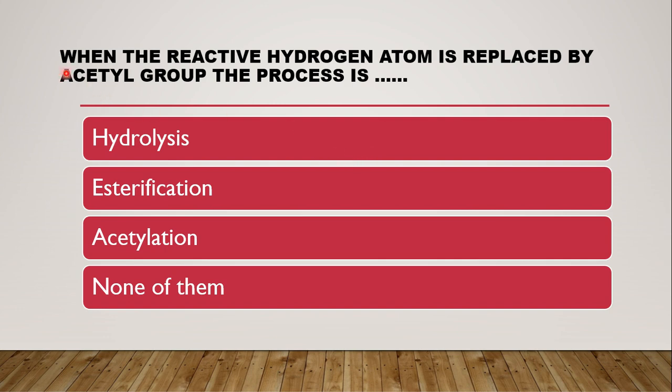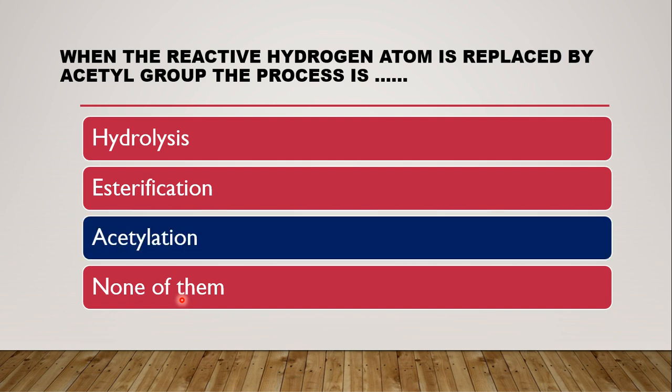The next question says: when the reactive hydrogen atom is replaced by an acetyl group, the process is dash. In the synthesis of acetanilide, the hydrogen atom of aniline is replaced with an acetyl group. Whether that process is called hydrolysis, esterification, acetylation or none of them, the correct answer is acetylation.